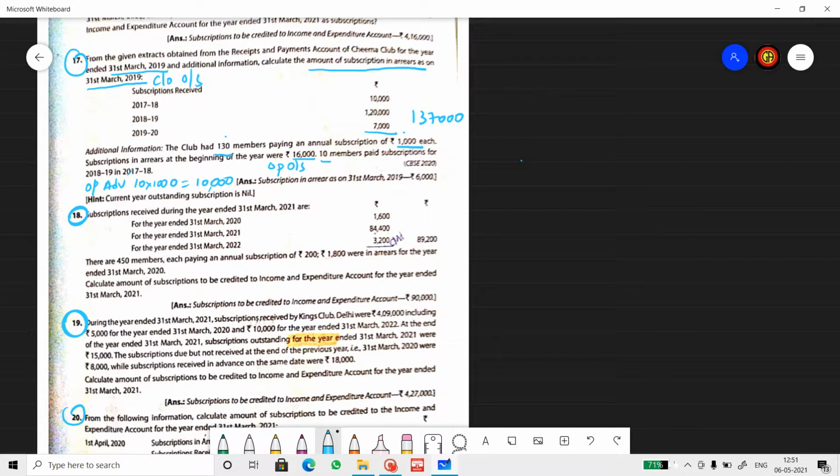So when you read the question, you can filter all the information. They want us to find the closing outstanding. They said what is received during the year. They said what is supposed to be received in any year. They also said what is opening outstanding, what is opening advance. What they want us to find is closing outstanding. 17th question. Analytical table.